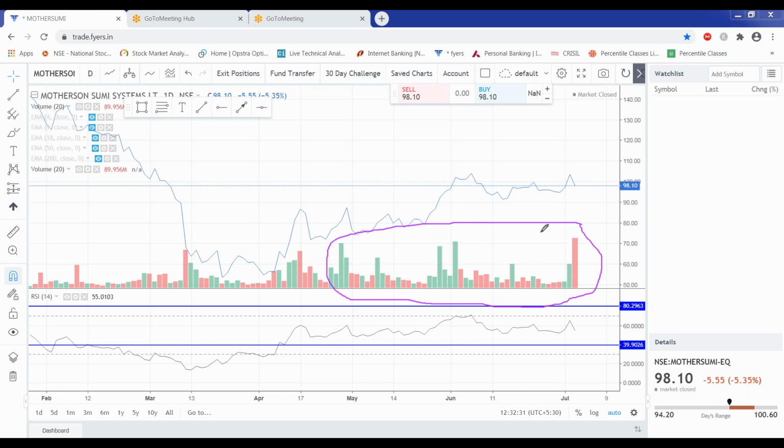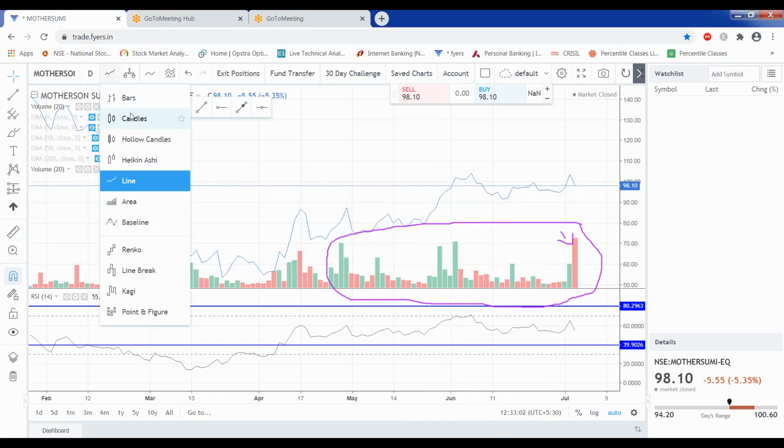No problem. Red doesn't mean sell, and green doesn't mean buy. That is not the meaning of it. How are red and green calculated? Now you have taken me off the topic, but if you have asked, let us understand. Whatever is the previous volume, if the volume is higher, and the price is also closing above, like this is the line chart, so it will be difficult to understand, so let's consider it as a candlestick.